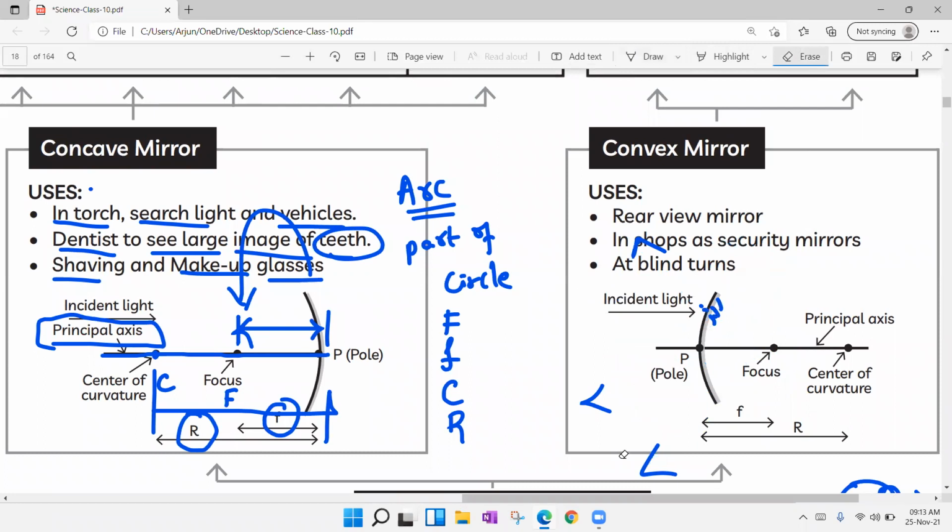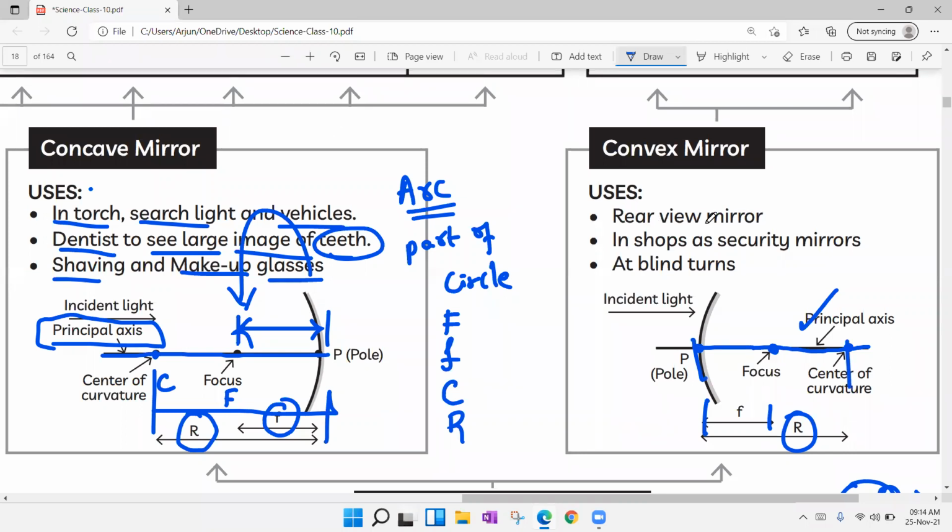Now same like concave mirror, for convex mirror also we have focus here. Next point is center of curvature. The line which is joining center of curvature, focus and touching pole P is known as principal axis, and there is a pole P for convex mirror also. Same focal length, distance from pole to focus, and radius of curvature, distance from pole to center of curvature.